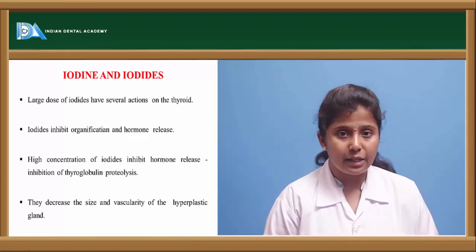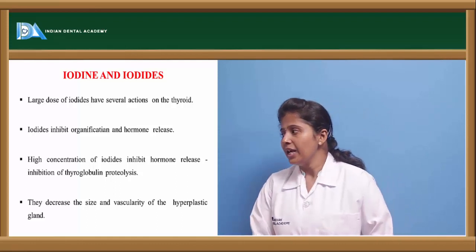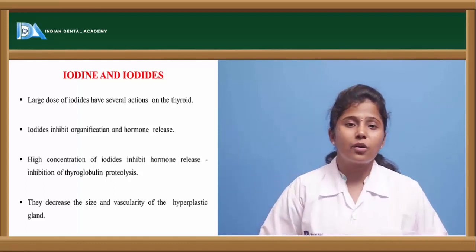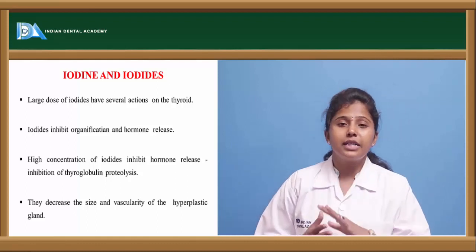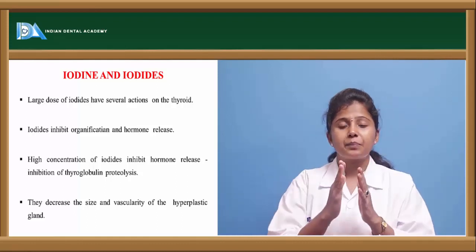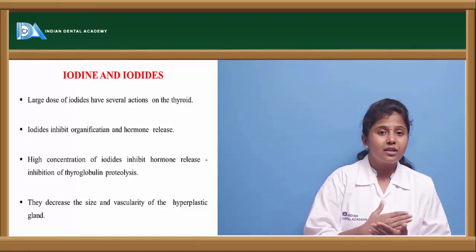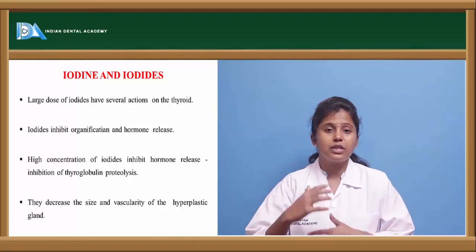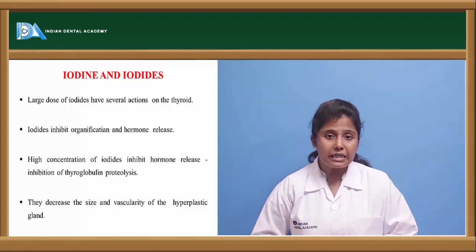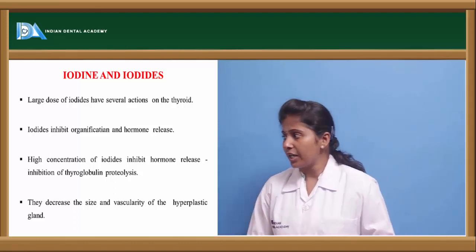Now, the iodine and iodides. These iodine and iodides aid in the inhibition of iodine organification, in the sense the oxidation. After the synthesis, storage or release of the thyroid hormone, whatever biotransformations occur in the iodine are blocked by these iodine and iodides.